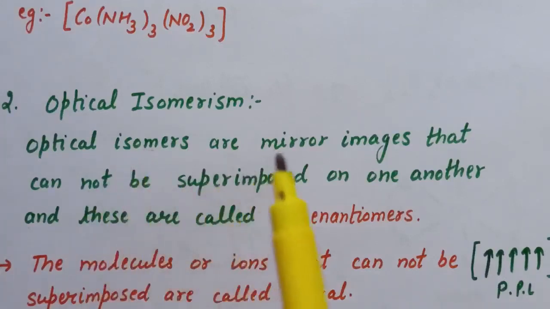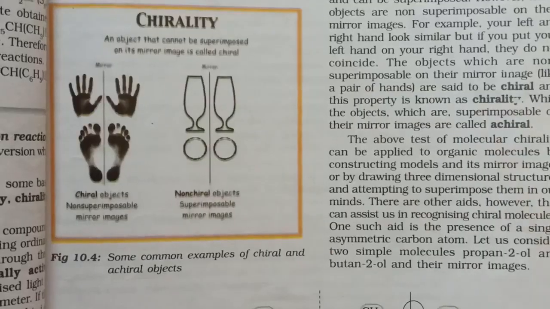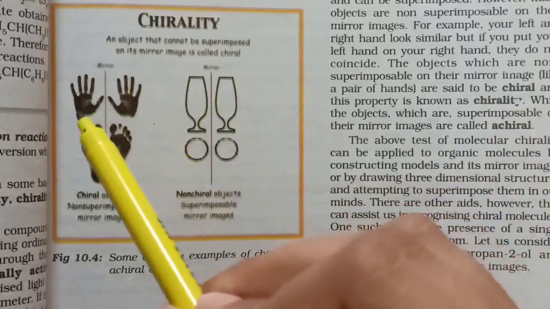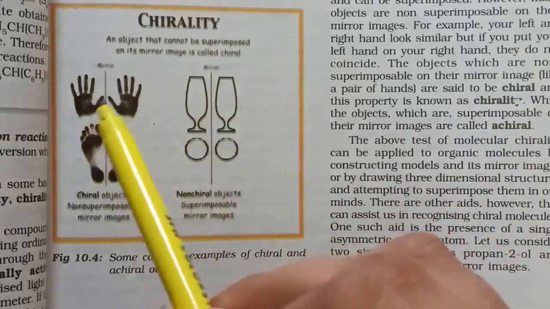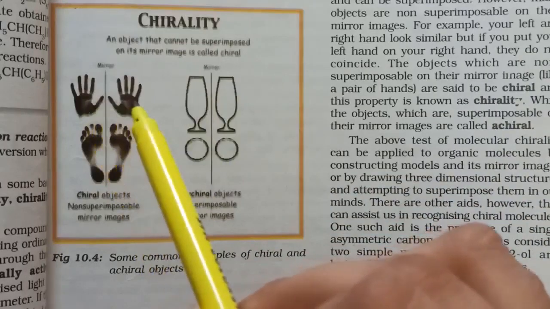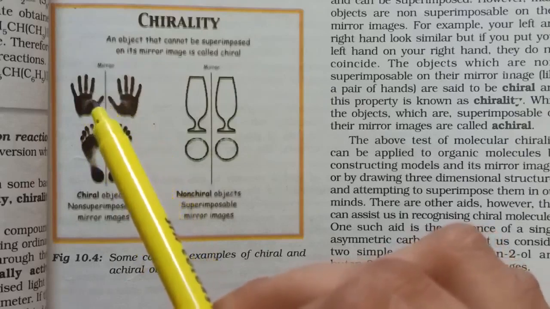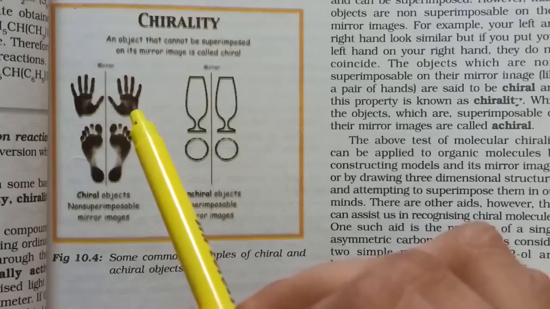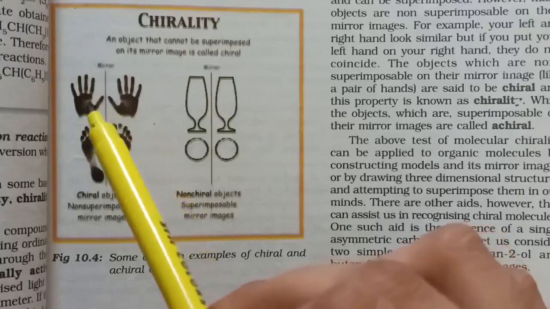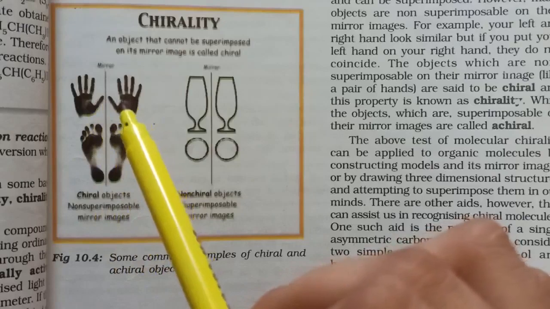Optical isomers are mirror images that cannot be superimposed on one another, and these are called enantiomers. For example, here the mirror image of a hand is given. Now if we superimpose these two, that is, the mirror image of this hand, then these two are not superimposable. They will not superimpose on each other, and that is why they are non-superimposable mirror images, and therefore they are known as chiral objects and are optically active.